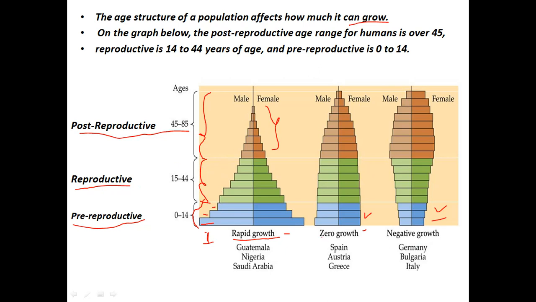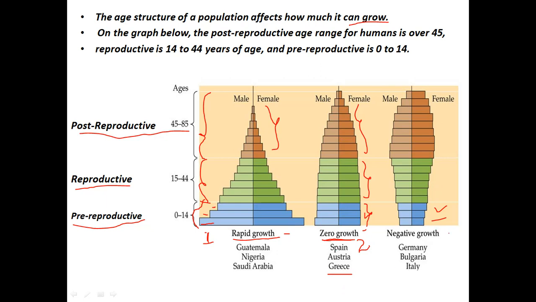And in diagram number 2, you see the old people, the adults, and the young ones, the number or proportion is almost the same. So here you will see zero growth, or this will be a stable population. You can call it a stable population. This type of population you will find in Spain, Austria, Greece.